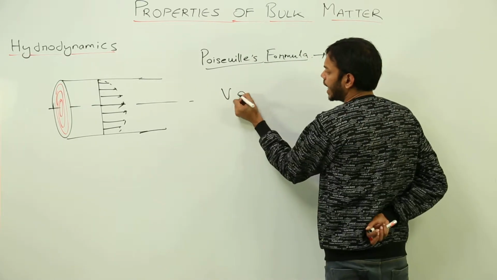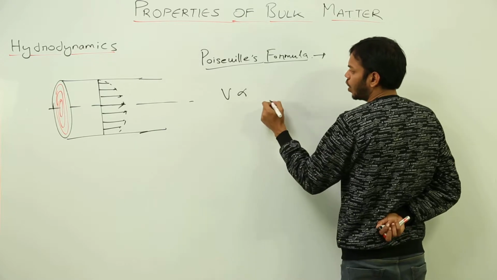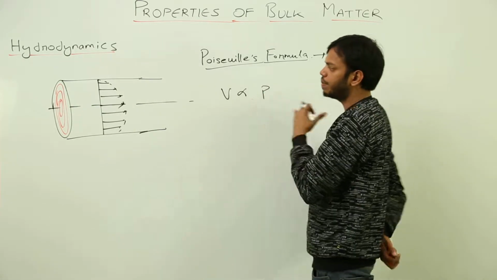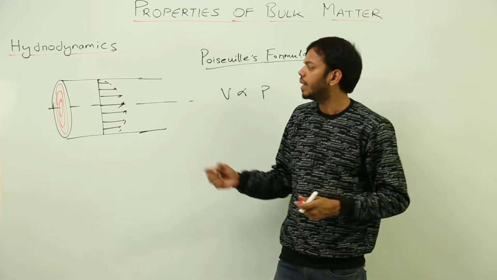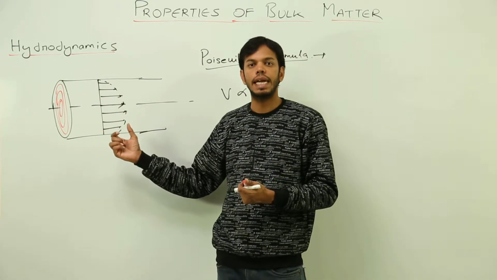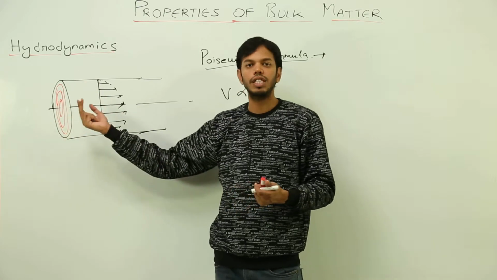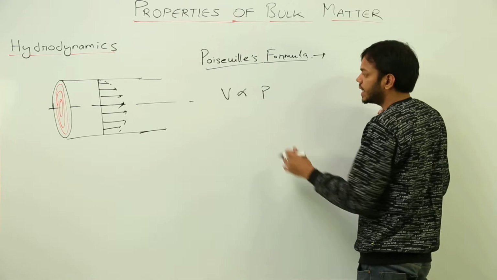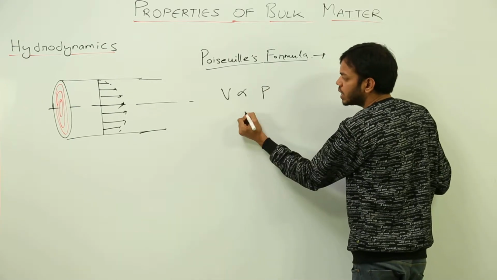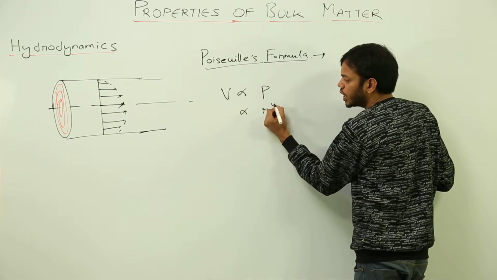So the volume of fluid which is passing through this tube in the presence of external pressure is, according to Poiseuille's formula, directly proportional to, first of all, the pressure difference between the ends of the tube, because this fluid is moving in a laminar way because of the external pressure applied, right? So there must be some pressure difference between both the ends of the tube. So this volume of liquid per unit second is directly proportional to pressure difference, and is also directly proportional to radius raised to power 4.